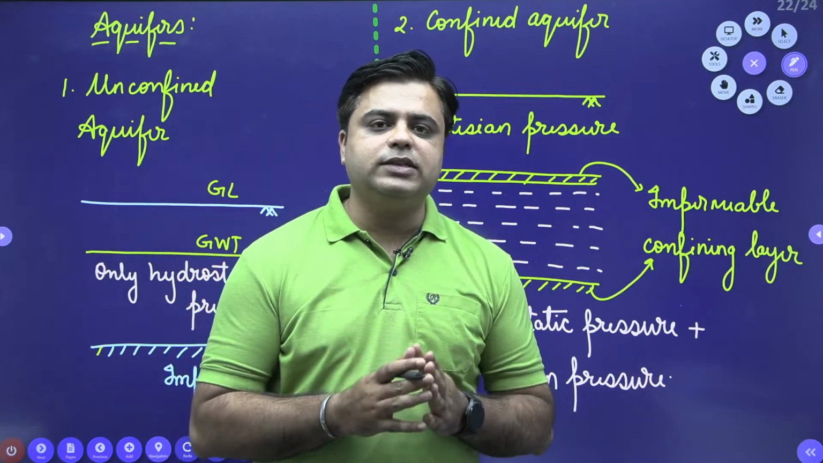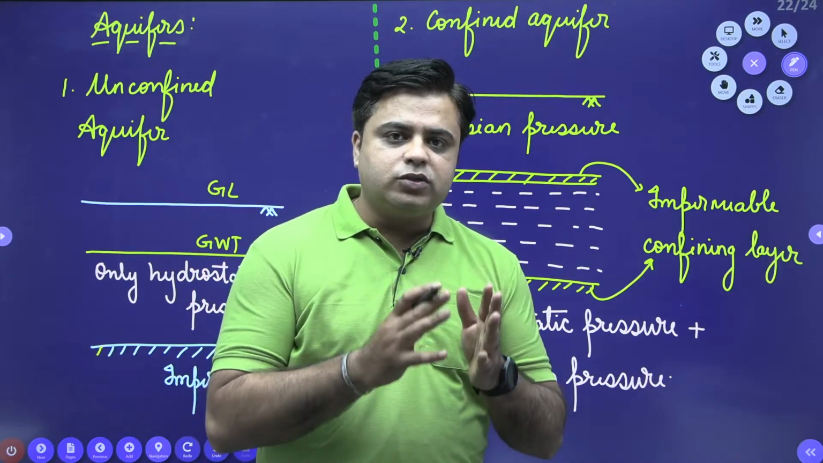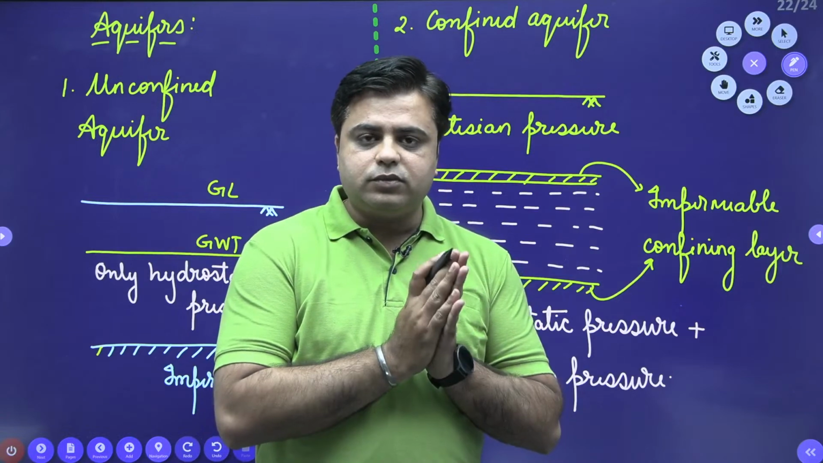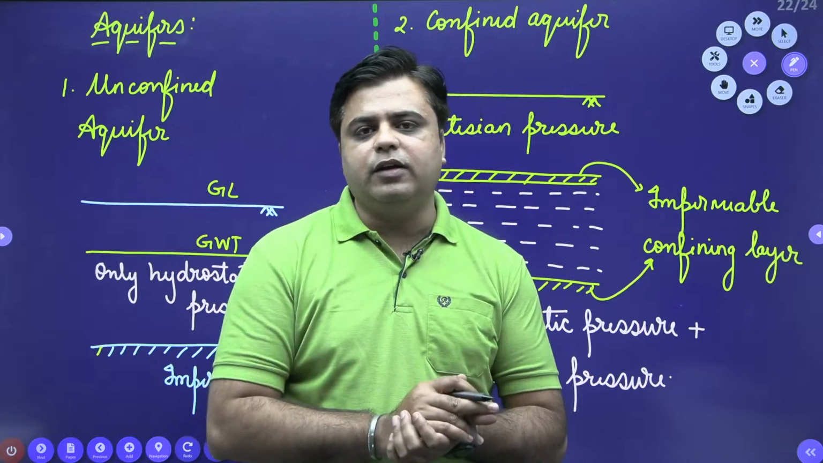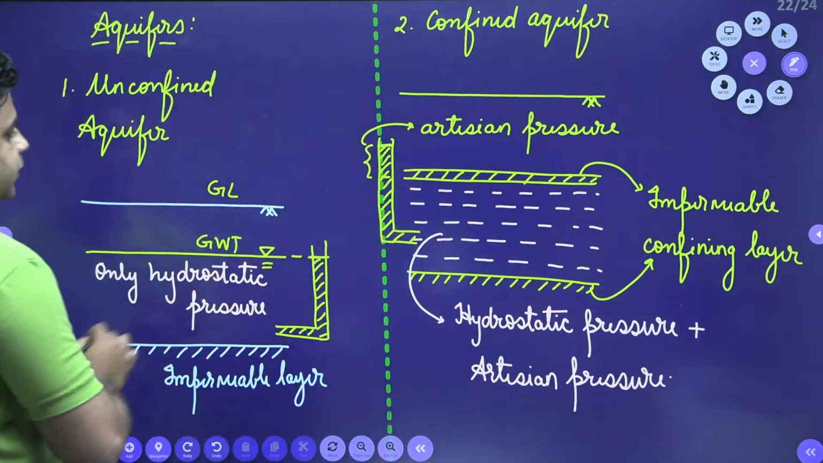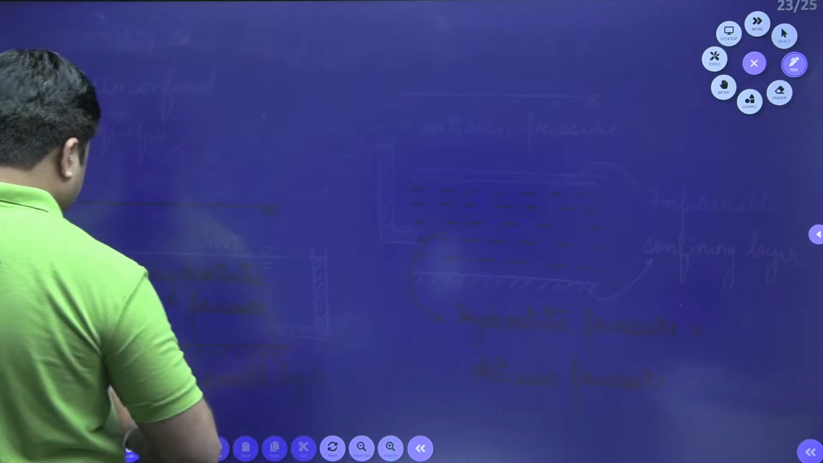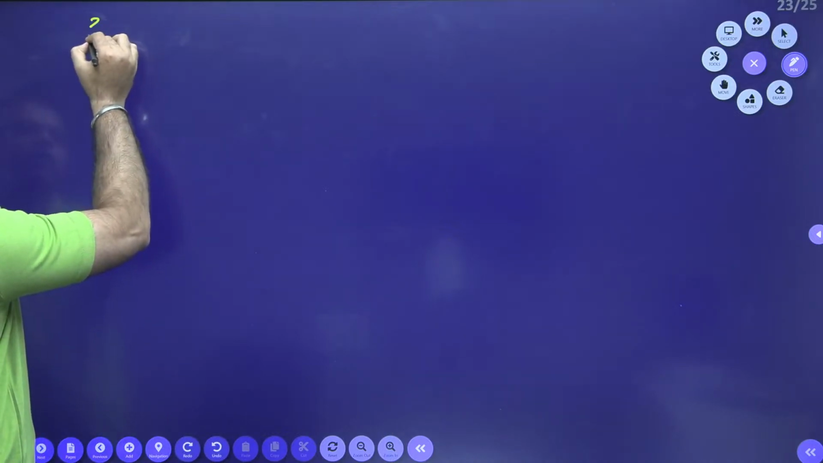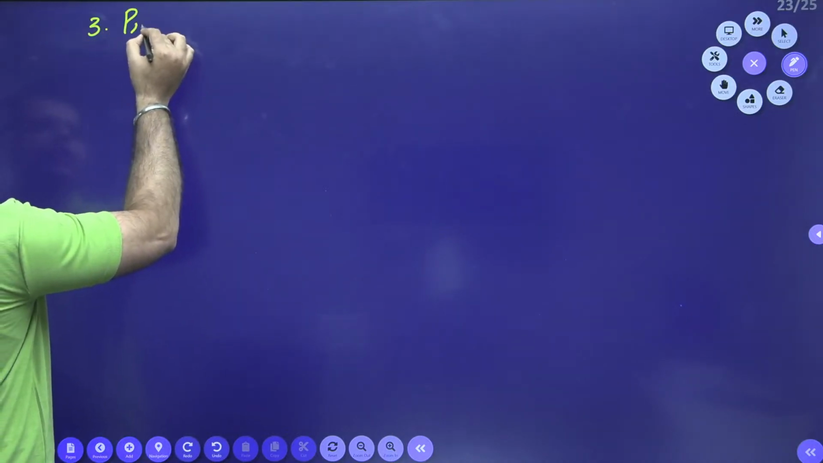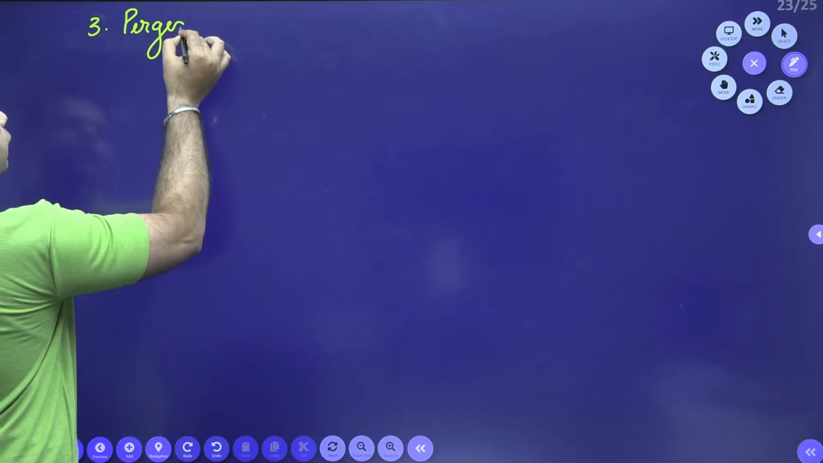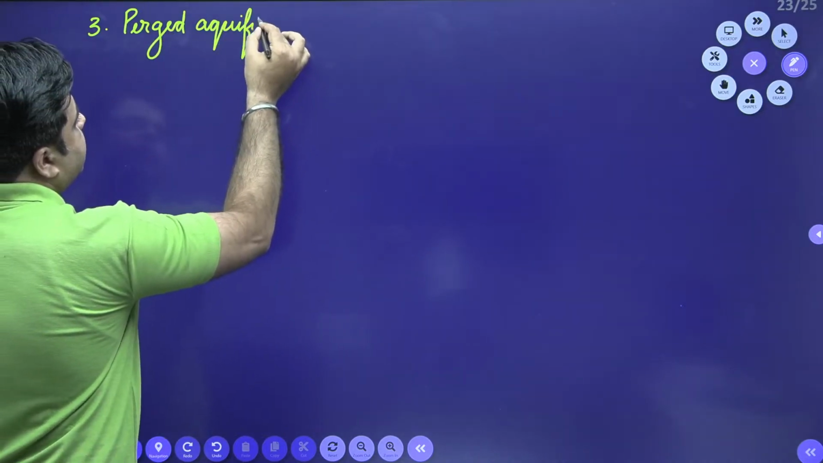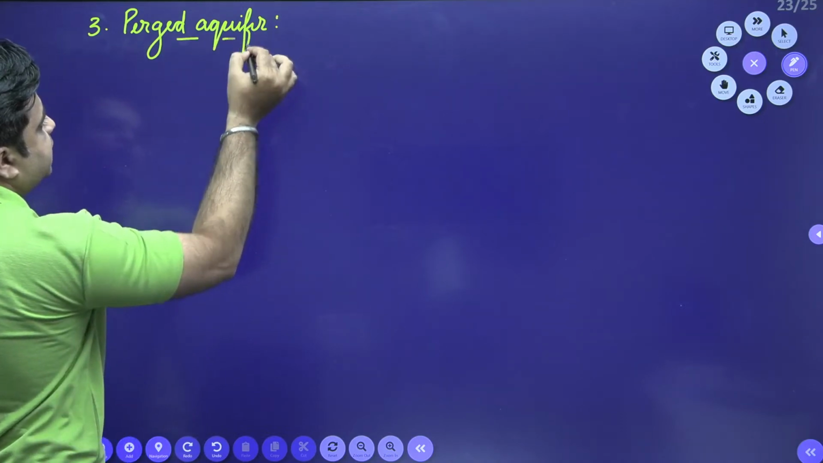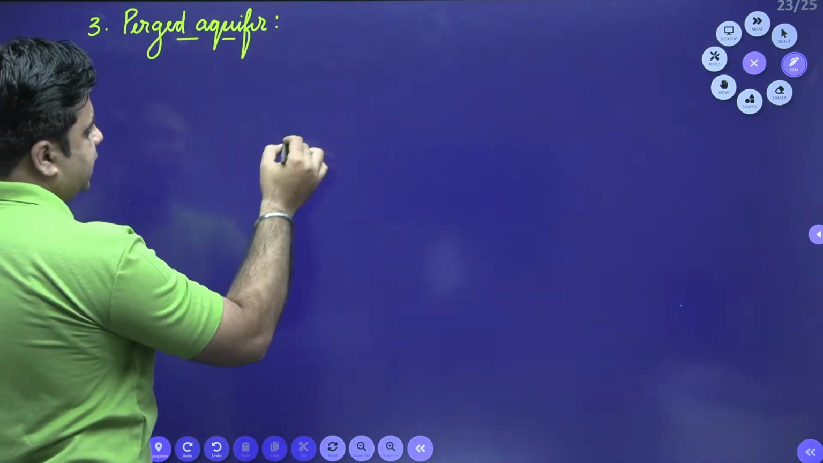As the name says, confined aquifer means the soil medium containing water is present between the confined layers. The third type of aquifer is known as perched aquifer. Now understand this perched aquifer.